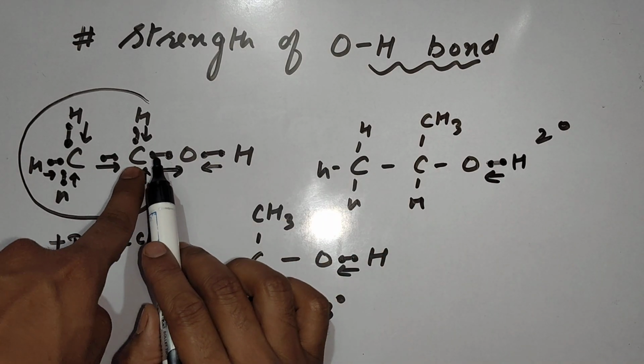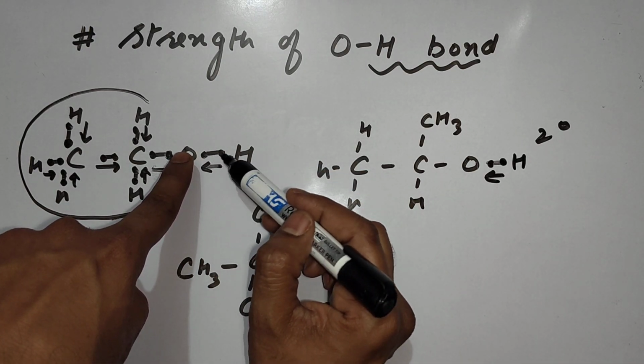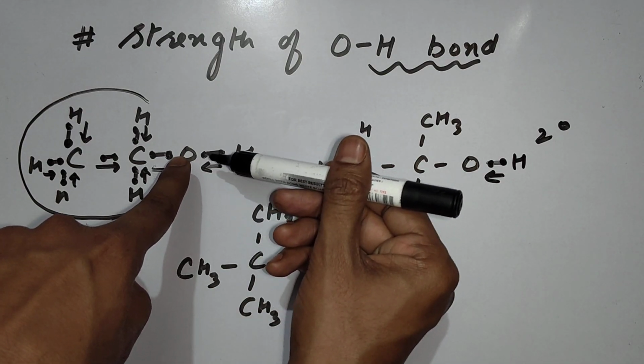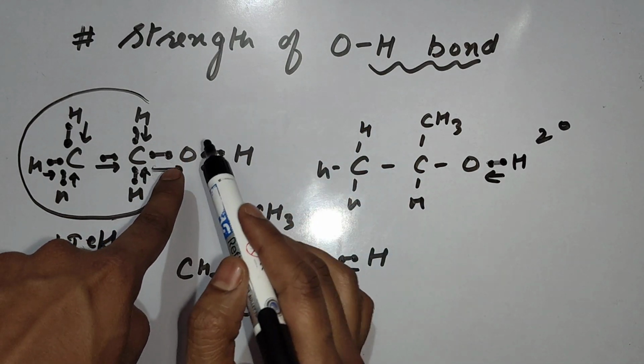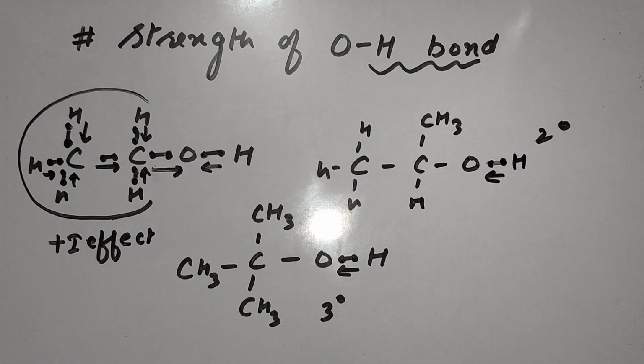And when they are strongly pushed toward oxygen, from this side electrons will not come. They will not go closer toward oxygen because they are feeling repulsion. You can check this plus I effect problem is increasing with the degree of alcohol.